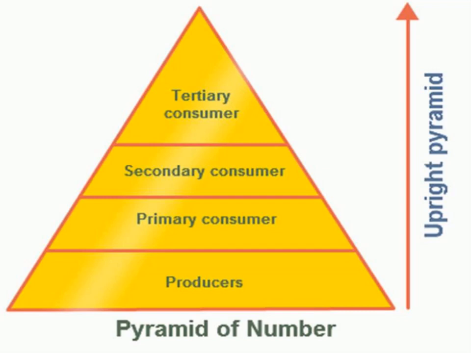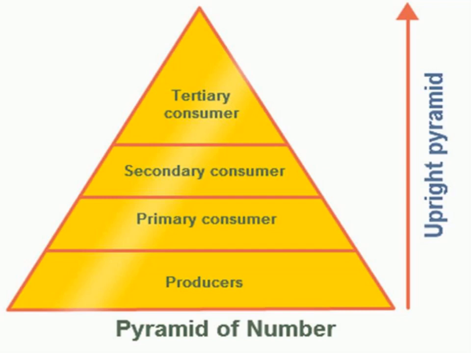That means at the third or fourth trophic level hardly any energy is left to be passed on.